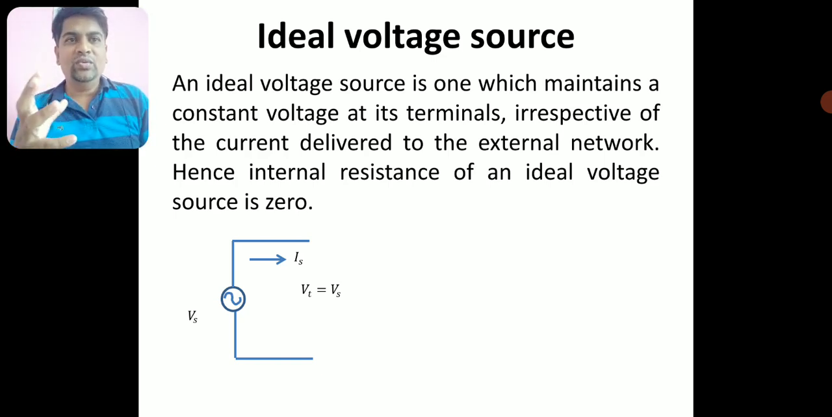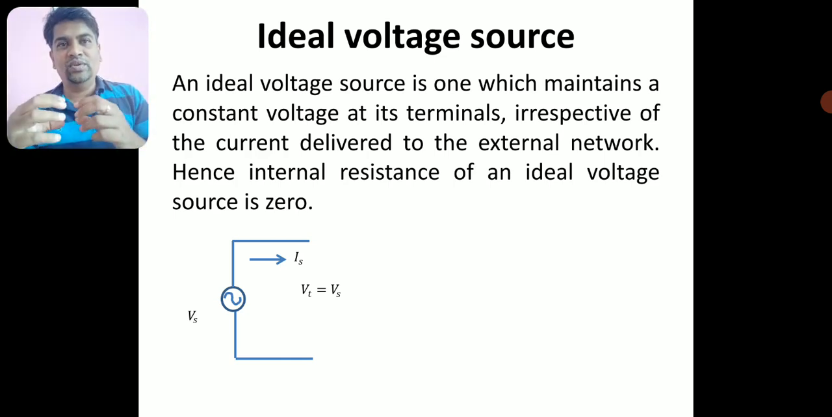See, the ideal voltage source is one which maintains a constant voltage at its terminals. Any voltage source has to have two terminals, and across these two terminals, any time you measure the voltage, it has to be constant, irrespective of the current delivered to the external network.